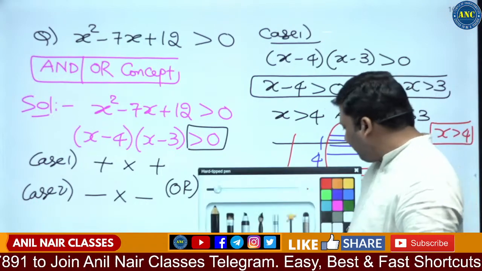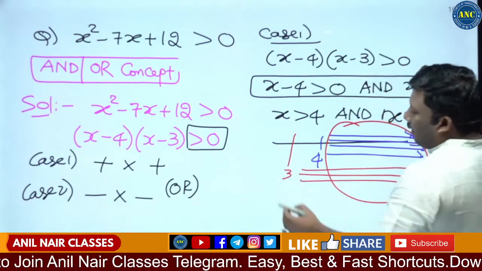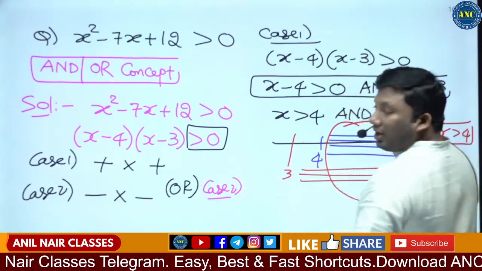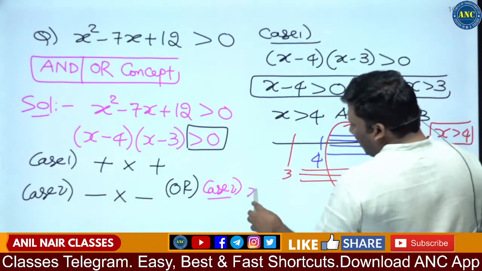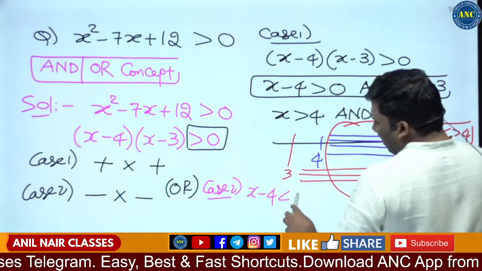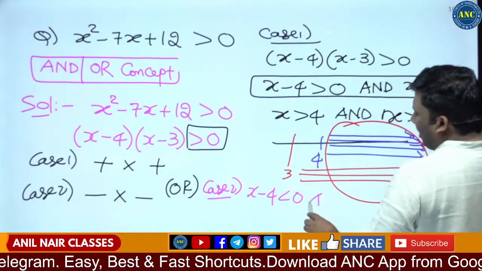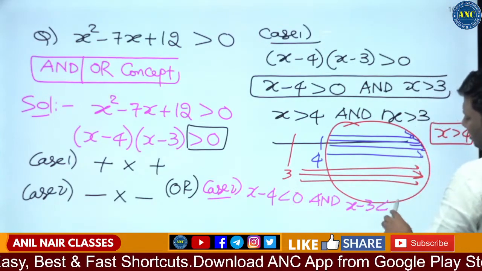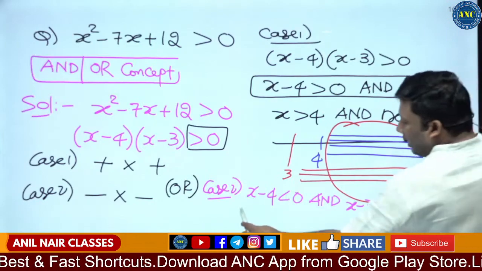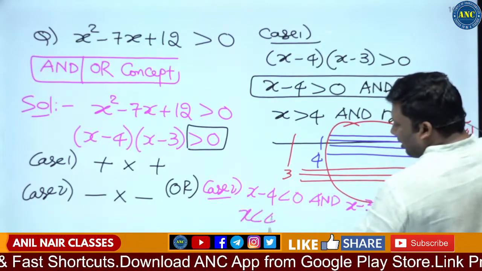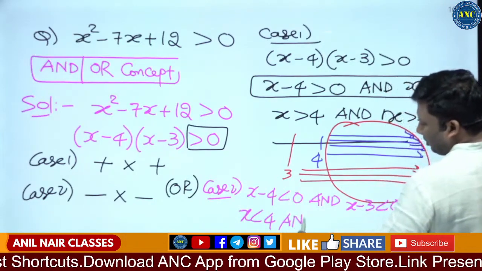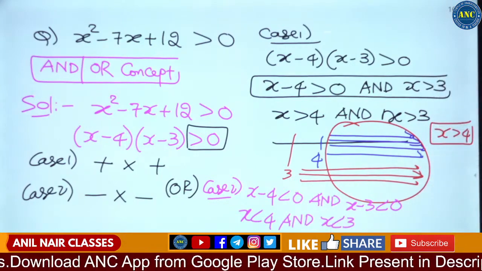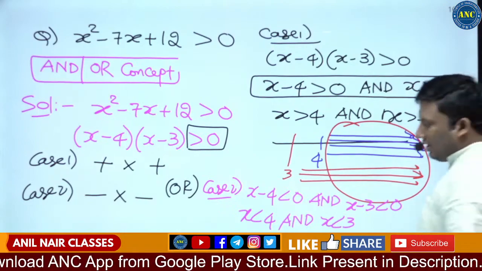Case number 2. Negative into negative is positive. x minus 4 is less than 0 and x minus 3 is less than 0. So x is less than 4 and x is less than 3.